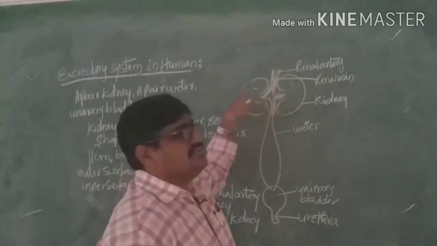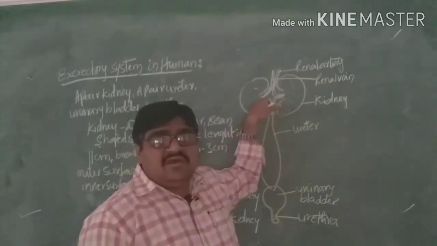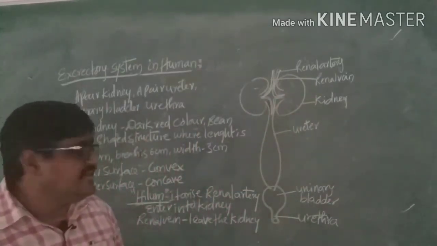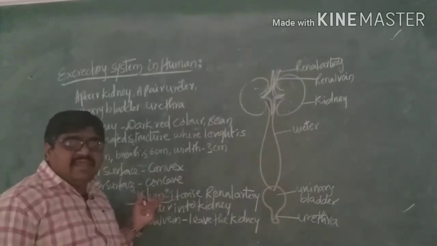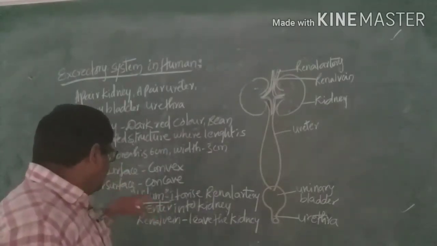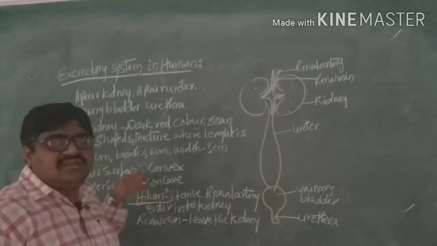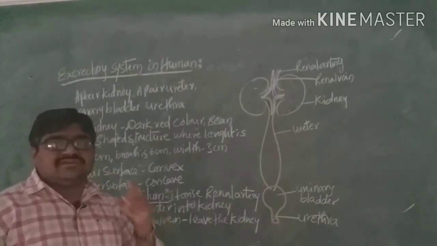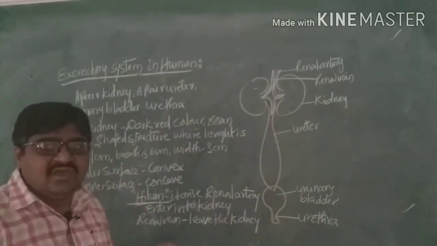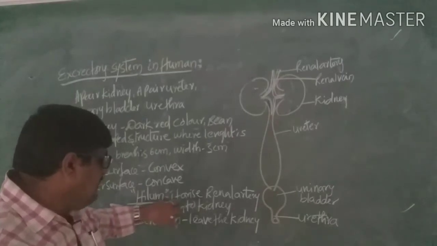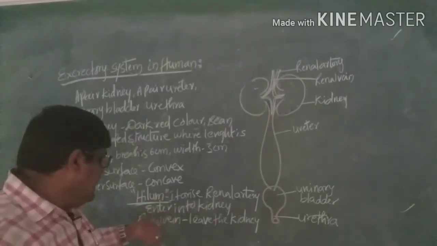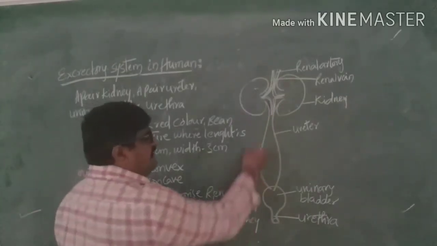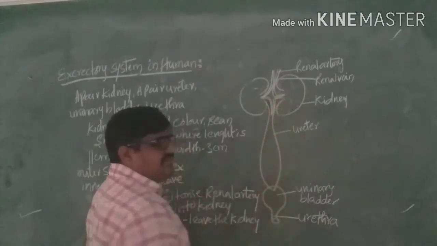The renal artery enters the kidney, and the renal vein leaves the kidney, at the point called the hilum or hilus. It is present on the inner surface of the kidney, the concave structure. From the hilus the renal artery enters the kidney and the renal vein leaves it. Here a pair of ureters is also present.